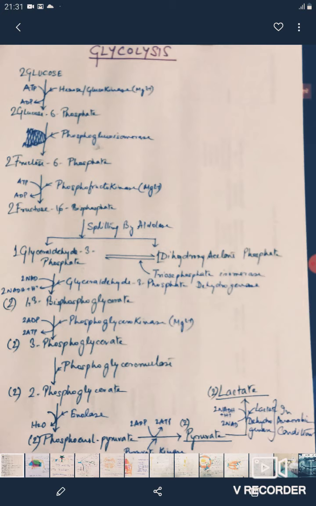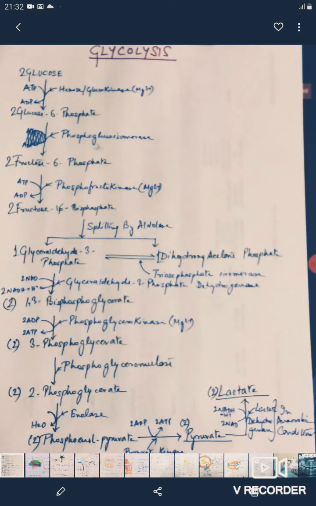In the third step, the two molecules of fructose 6-phosphate are converted to two molecules of fructose 1,6-bisphosphate by the enzyme phosphofructokinase, which requires magnesium ions. Here also two molecules of ATP are converted to two molecules of ADP.